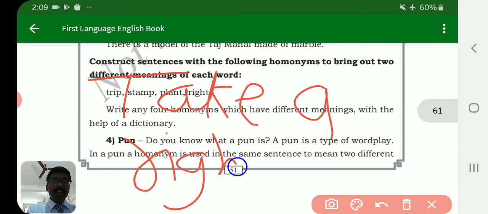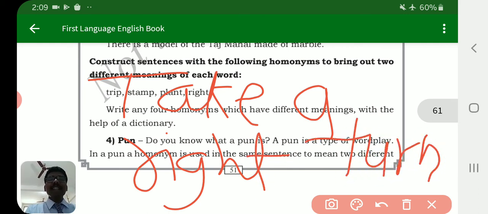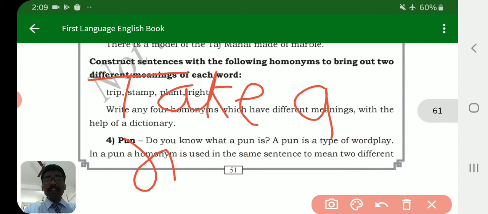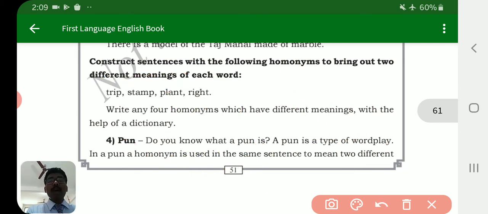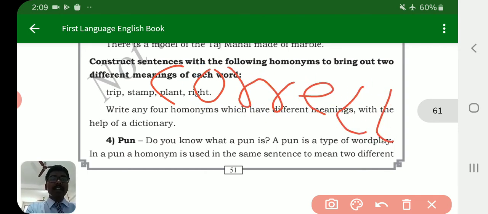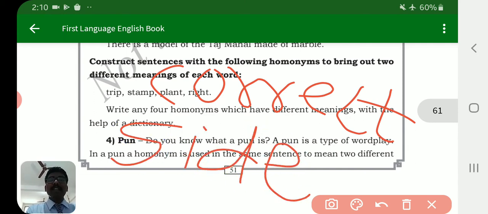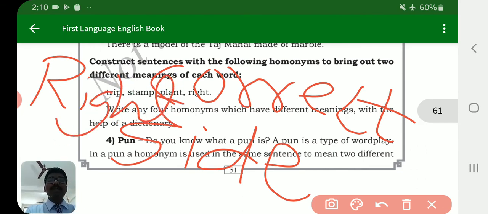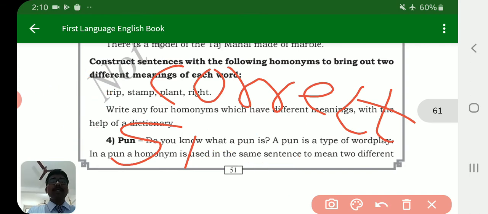Right turn. Students, right side, left side, right side. So this is the right side. So I told you two meanings. One was correct: right decision means correct decision. And the second right was side, right side. So there are two meanings of right, one was correct, one was side. So this is called homonymy, homograph.